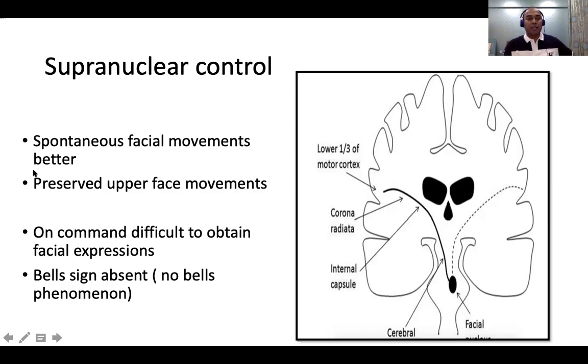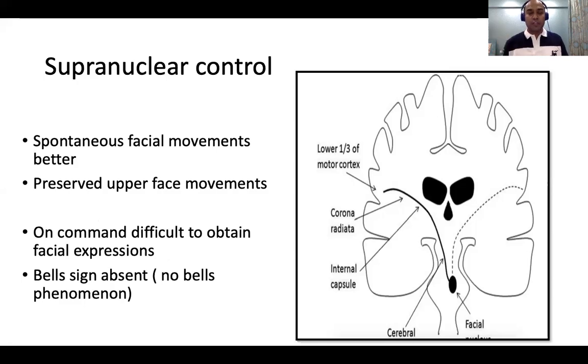And we all know that the upper face movement is preserved, because the upper part of the nuclei has a bilateral cortical and supranuclear supply. One interesting thing is that they tend to have better emotional facial expressions. If you ask them to smile, they may find it difficult to smile, but their spontaneous smile may be much better than on command.